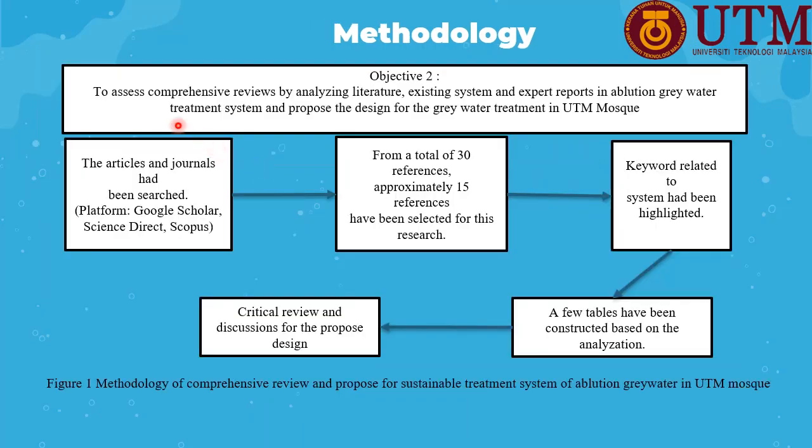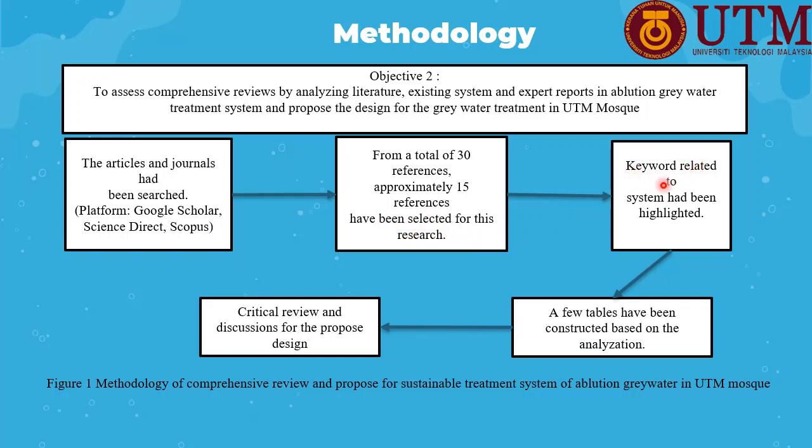We continue to the second objective, which is to assess a comprehensive review by analyzing the literature on existing systems as reported in ablution greywater treatment, and to propose a design for greywater treatment in a mosque. The first step of the methodology is that journal articles were researched using different platforms: Google Scholar, ScienceDirect, and Scopus. Out of a total of 330 references, approximately 15 references were selected for this research.